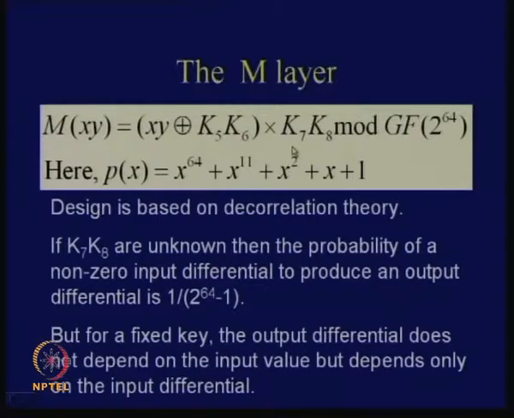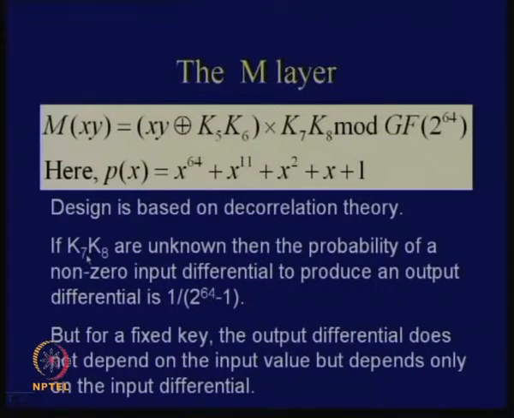So therefore what does it mean is that if k7 and k8 are unknown, then the probability that a non-zero input differential will produce an output differential is actually 1 by 2 power 64 minus 1, because if I keep on changing the values of k7, k8, and how many choices of k7, k8 are there? There are 2 power 64 choices. Okay, and I know that the 0 value can never occur, so that excludes that 0 value. So there are totally 2 power 64 minus 1 non-zero differentials that are expected. Okay, and out of them I am interested in only one case, so the probability is 1 by 2 power 64 minus 1 if the value of k7 and k8 are unknown.